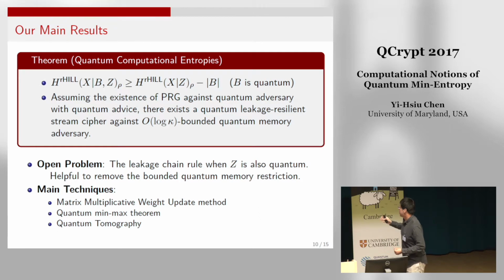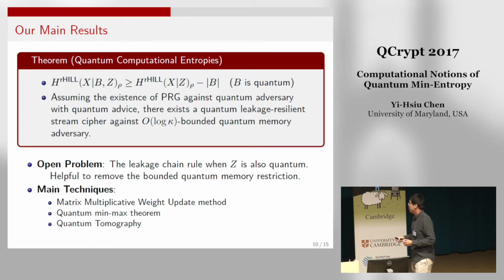To show these results, these are our main techniques. The matrix multiplicative weight update method basically helps us to switch the quantifiers. I didn't define the matrix entropy, but matrix entropy is basically similar to the Hill entropy, except we switch the quantifier.